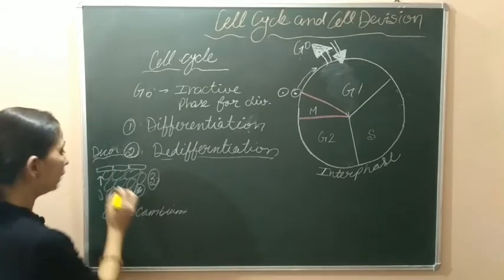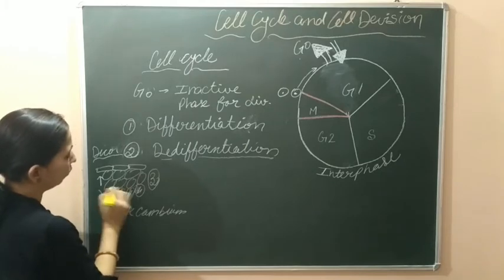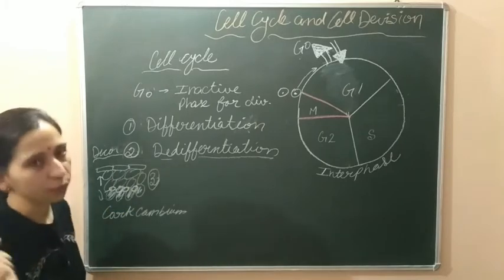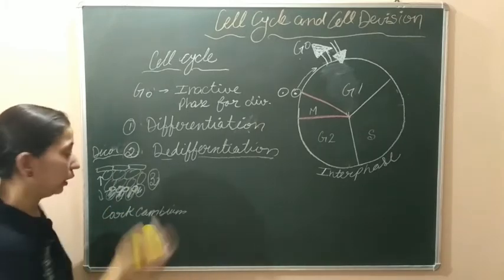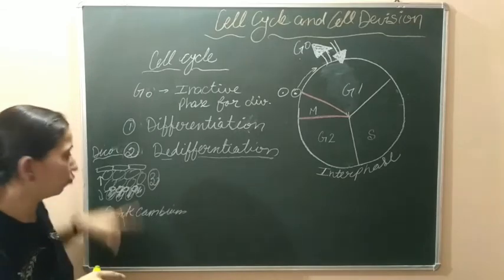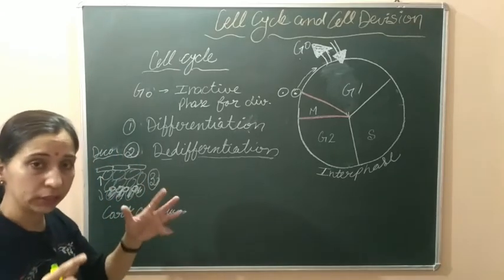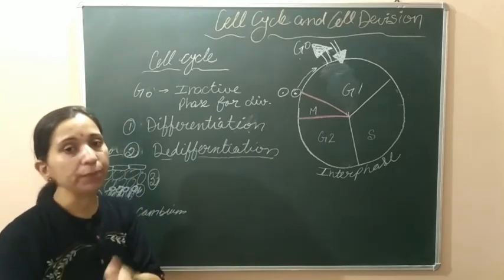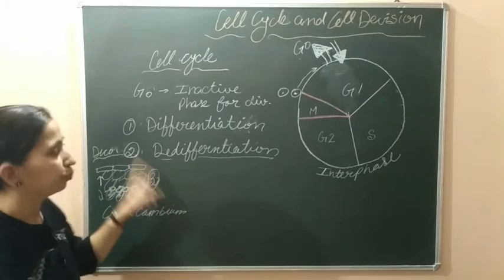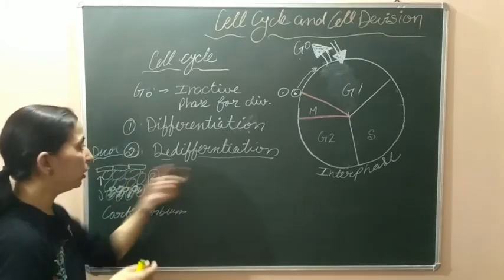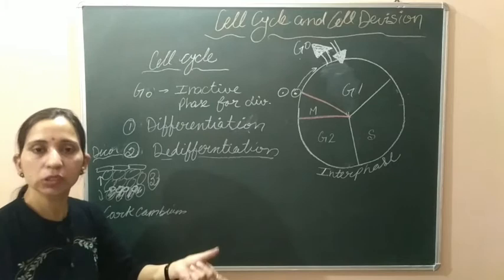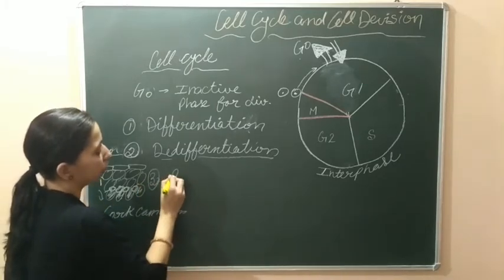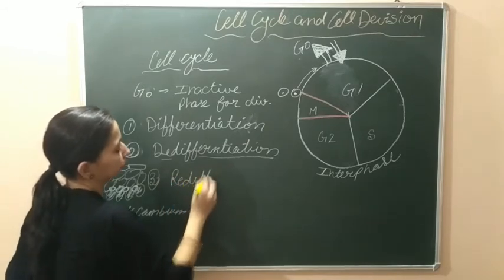For this it needs to form some parenchymatous cells, so parenchymatous cells will be produced. We can say that in this condition the meristematic cells, which were earlier parenchymatous cells, convert into meristematic cells and after that they will again form parenchymatous cells. And this condition where these de-differentiated cells again become specialized, they will again exit from the cell cycle. This condition is known as redifferentiation.